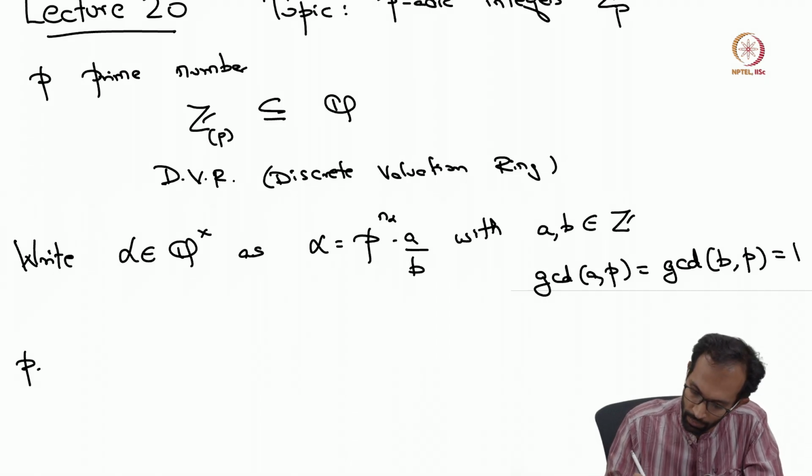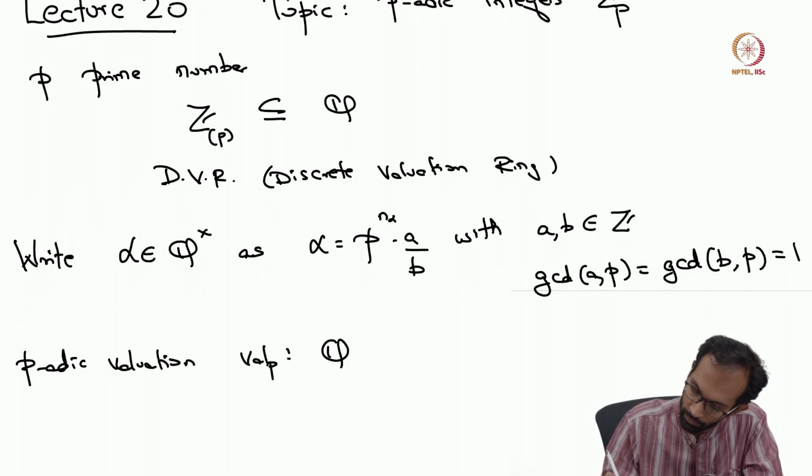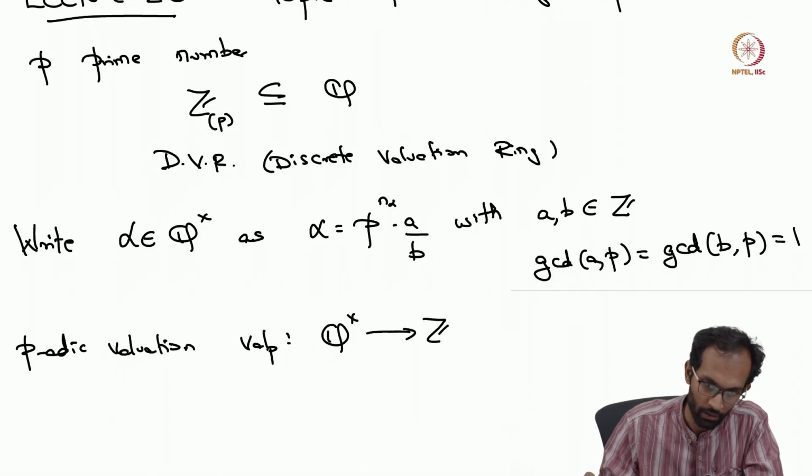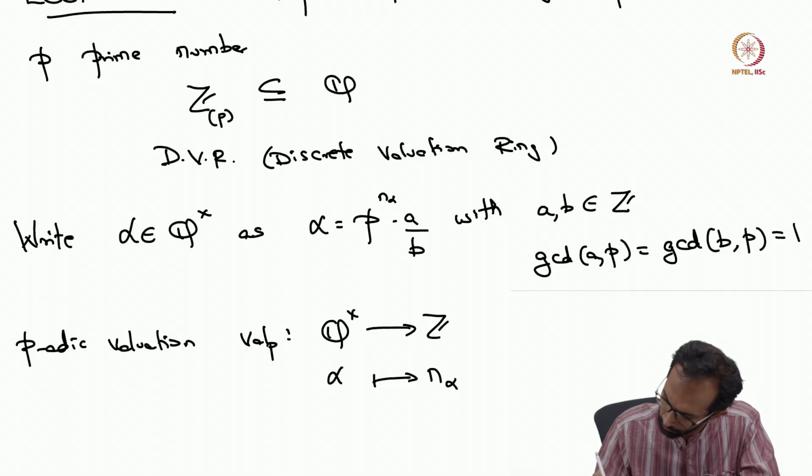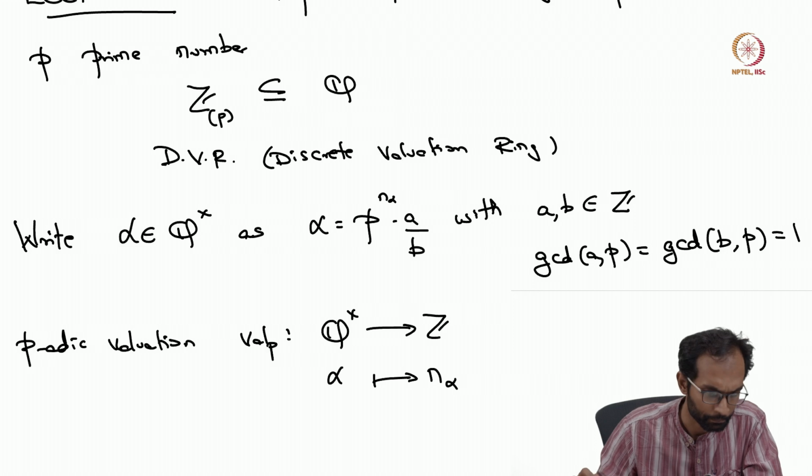Okay, and this p-adic valuation function, which we call val_p, is a function from Q^× to Z, where you send alpha to this exponent n_alpha.